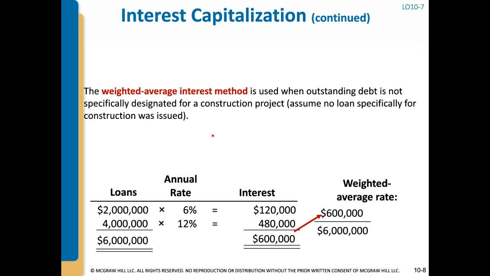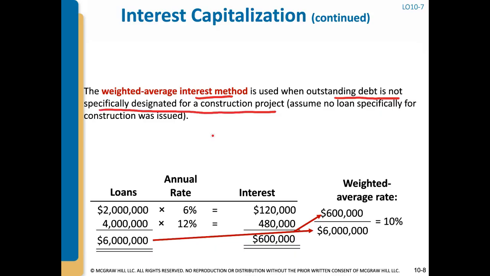And there's 2 ways to calculate the interest on that $950,000. The first one is called the weighted average interest method. The weighted average interest method is used when outstanding debt is not specifically designated for a construction project.